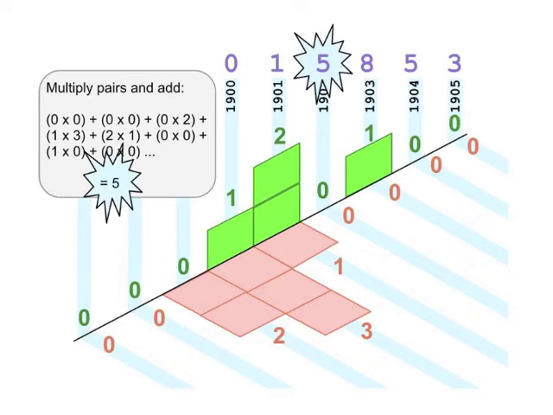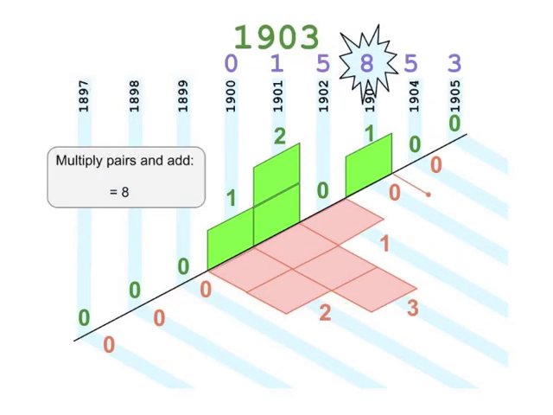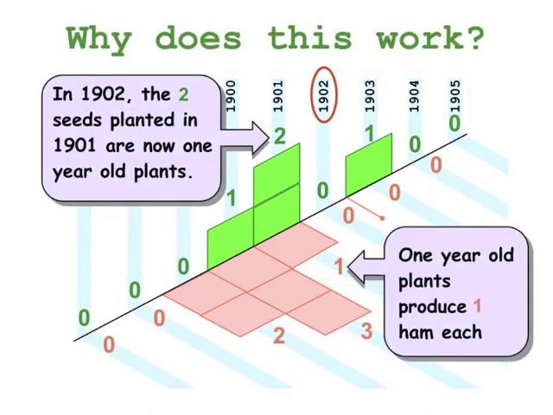We can keep this process up to find the number of hams produced by the farm in each of the succeeding years. For 1903, we find the value 8. For 1904, 5, and for 1905, 3. If you think carefully about it, it's fairly easy to see why this works. Let's consider the year 1902. Now, any plants planted in 1902 do not produce any hams.